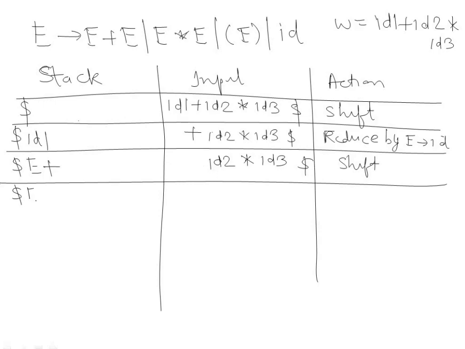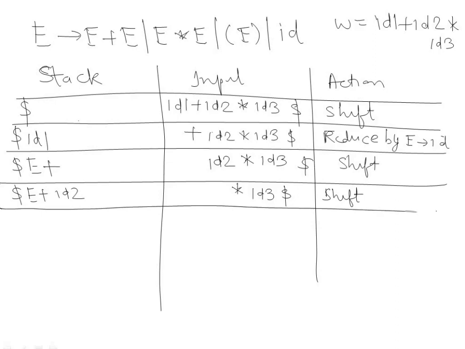So E +, id2, okay, * id3 dollar. Again we have performed shift. Now is this id2 a handle? Yes, so we can write it as E + E. So reduce by E → id.